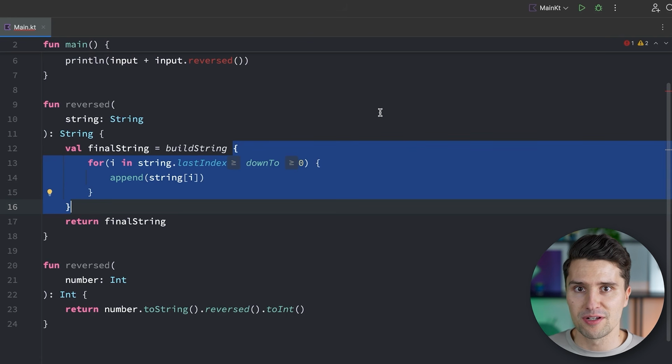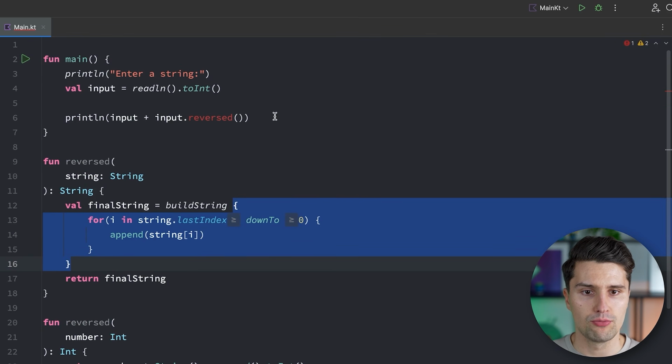Because in the end, a Lambda function is just a function. It's just some piece of code that we can call repetitively. But the special thing about Lambda functions is that we can pass these functions as a parameter to another function. So why would that be useful? I think it will best become clear if you take a look at the predefined functions from the Kotlin standard library that make use of Lambda functions.